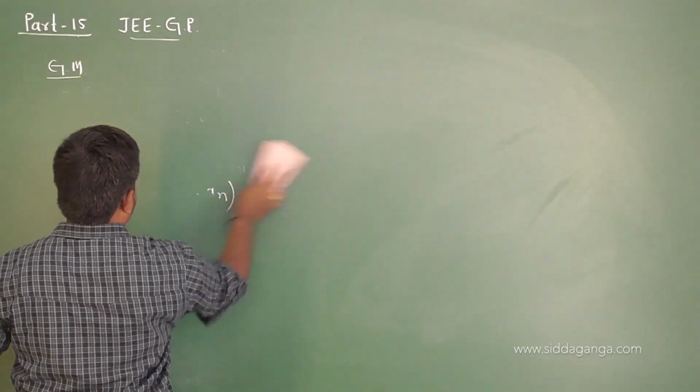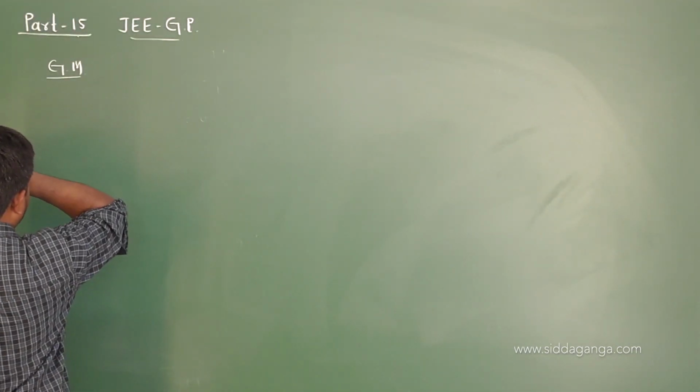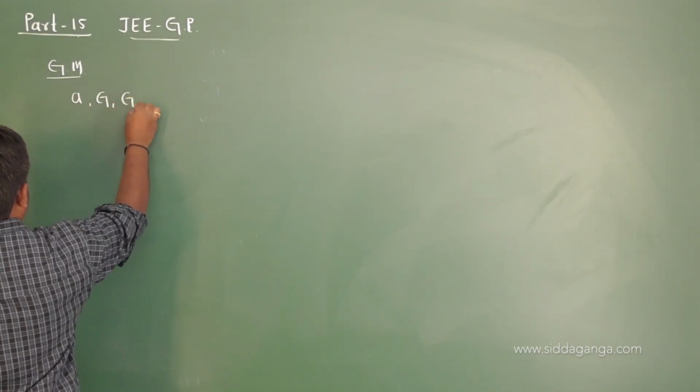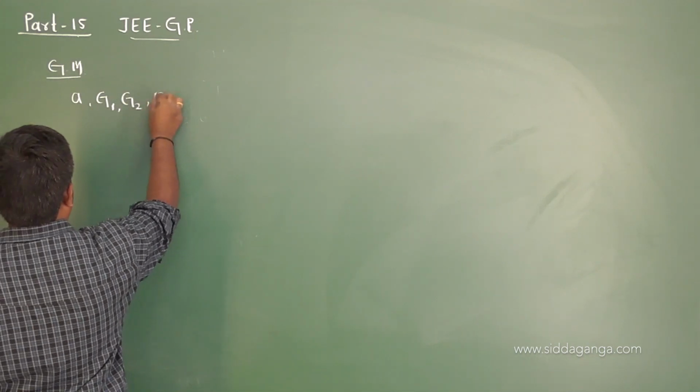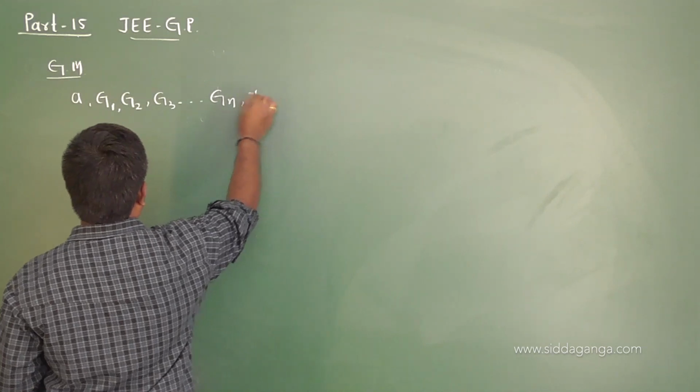Same as before. Suppose we have inserted G1, G2, G3 and so on, Gn, n geometric means between the numbers a and b.